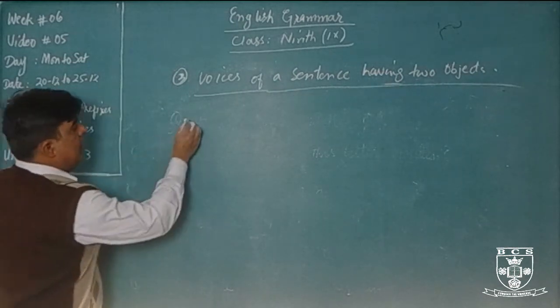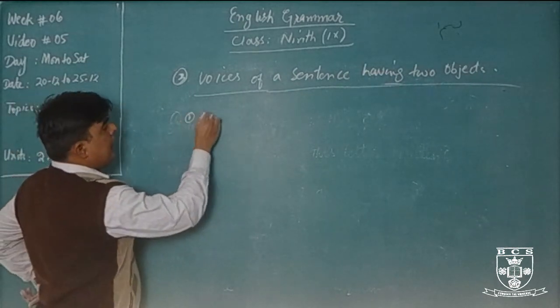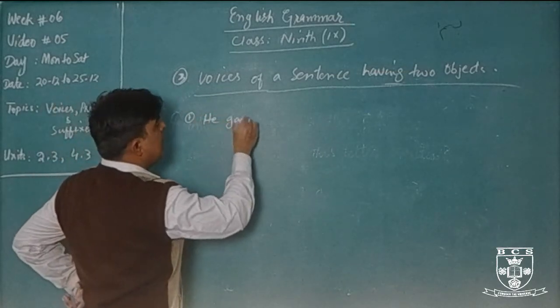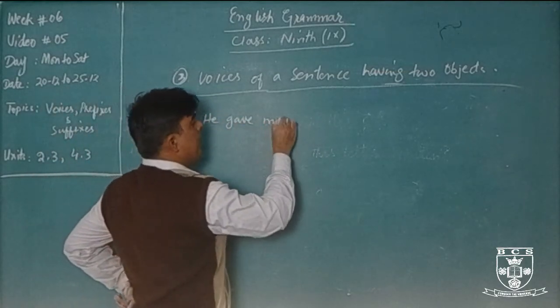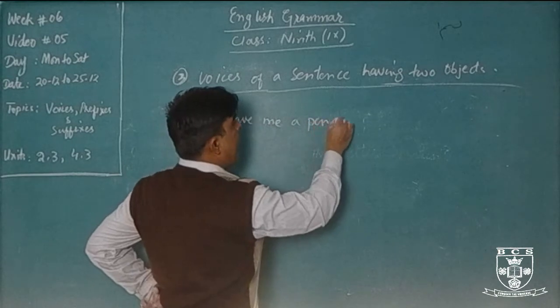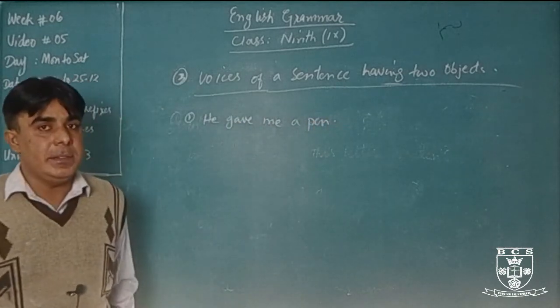For example, very easy. He gave me a pen.